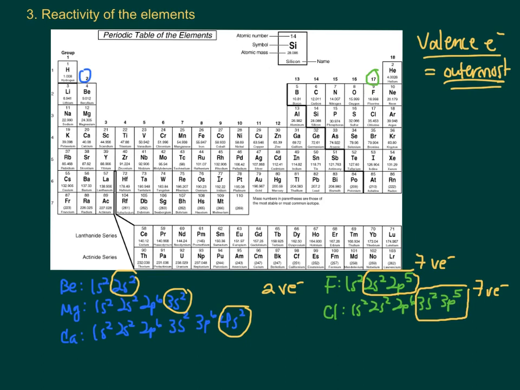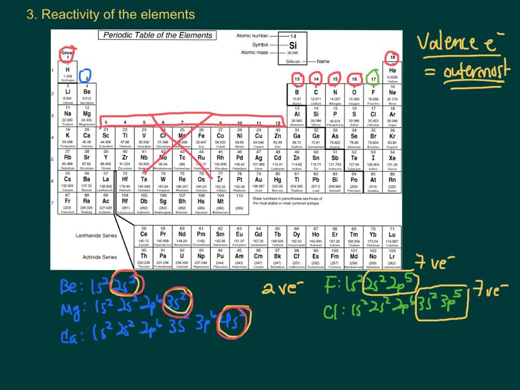In fact, I'm going to tell you a little bit of a secret. The family number is going to help you determine the number of valence electrons. The only families that don't work for are your transition metals. Those ones are funky, and we'll talk about them later. So remember, we did the electron configurations for all the elements in group 1, and we saw that they all had 1 valence electron. So group 1 has 1 valence electron. Group 2, they're right here, right? They all had 2 valence electrons.